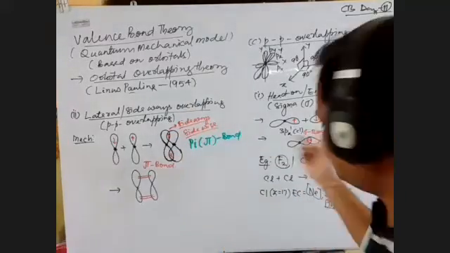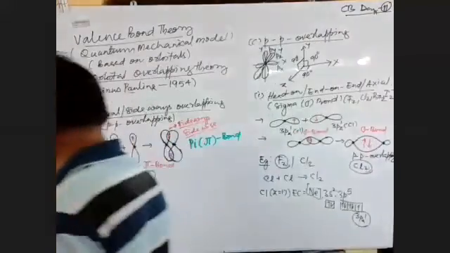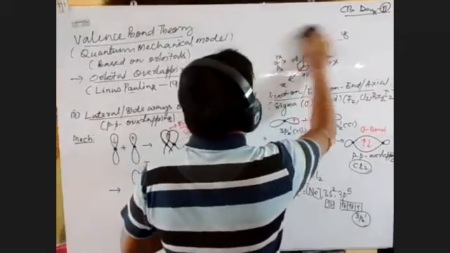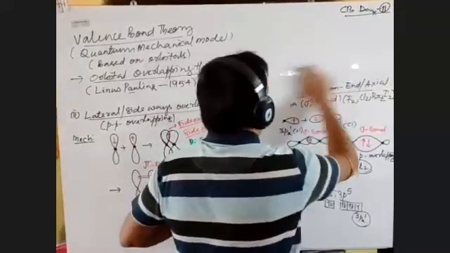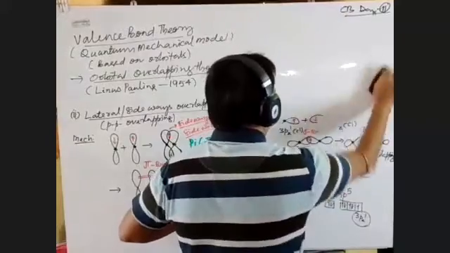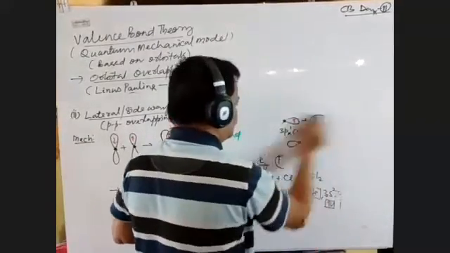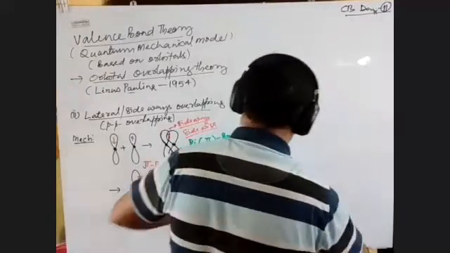This we can observe in the case of the oxygen molecule. Both the bonds we can observe. As you know very well, oxygen is short of two electrons. So how will it form? One should try yourself, right?